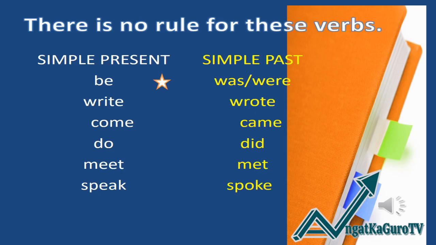Examples, from simple present to simple past. Be, the simple past of be is was or were. Write, simple past wrote. Come to came. Do to did. Meet to met. Speak to spoke.